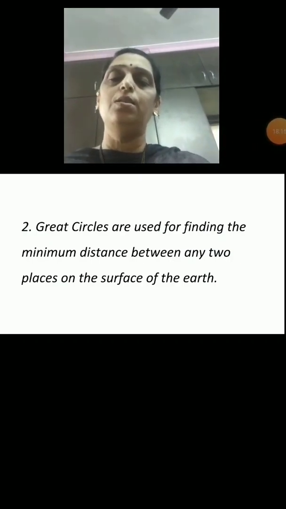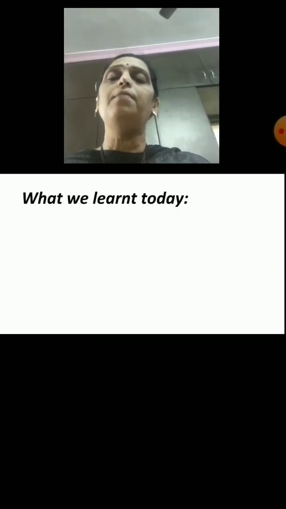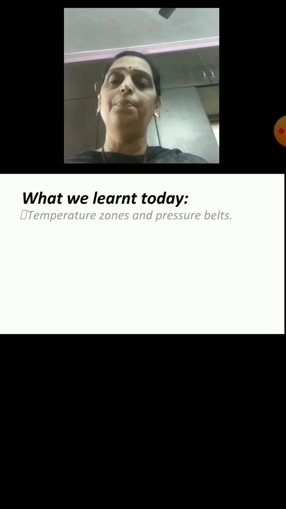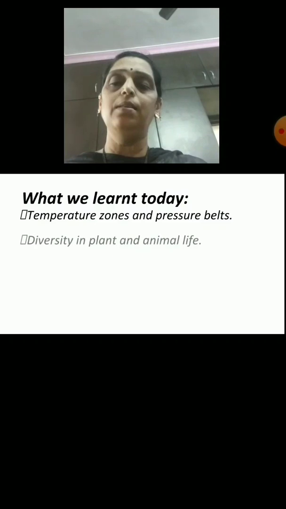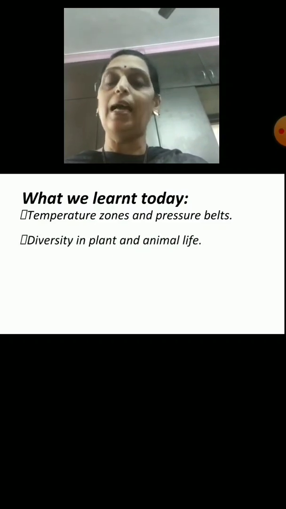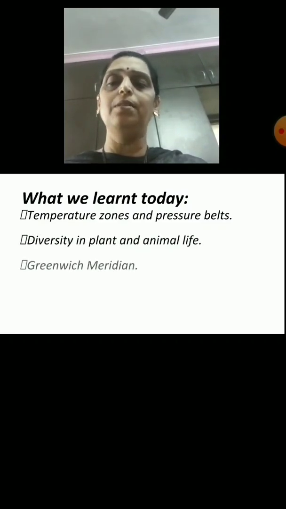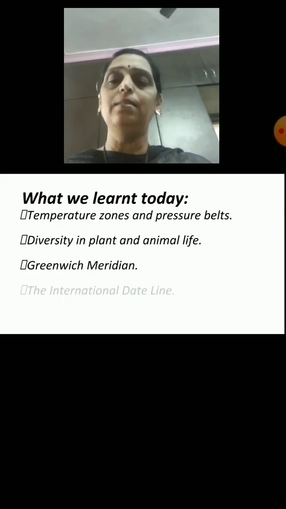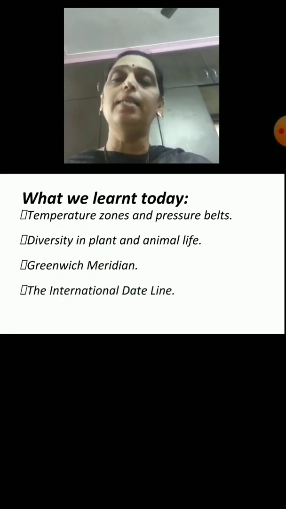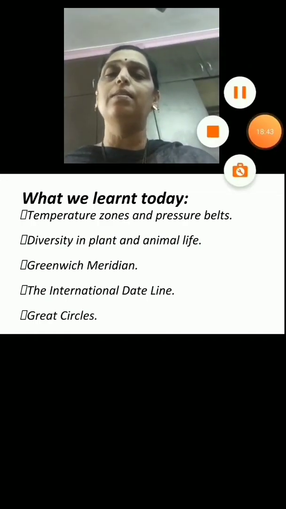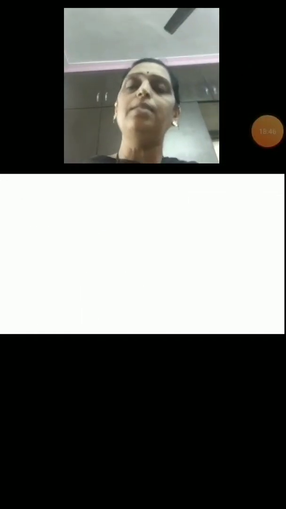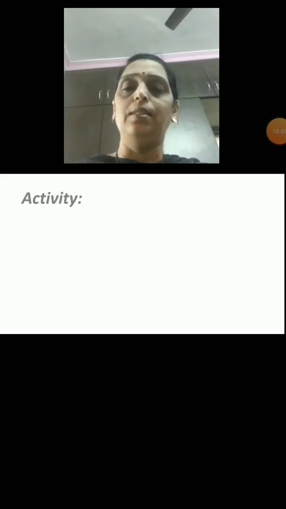Yes, students, you understood up to here? Now, what have we learned today? Shall we do the recap? Temperature zone and pressure belt, diversity in plants and animal life, Greenwich Meridian, the International Date Line, and Great Circle. And now let's do the activity.